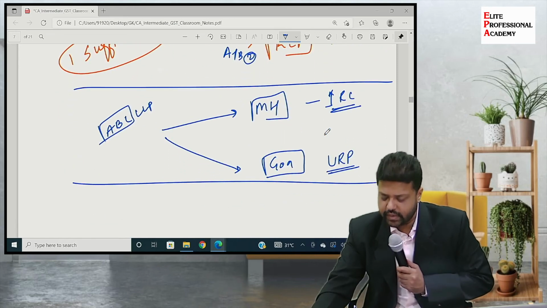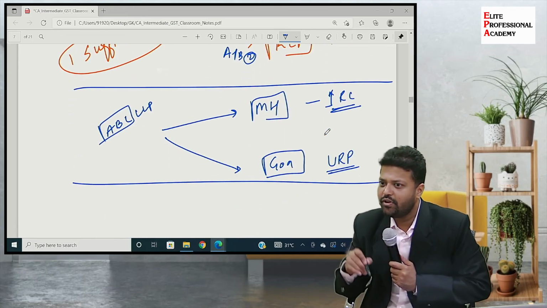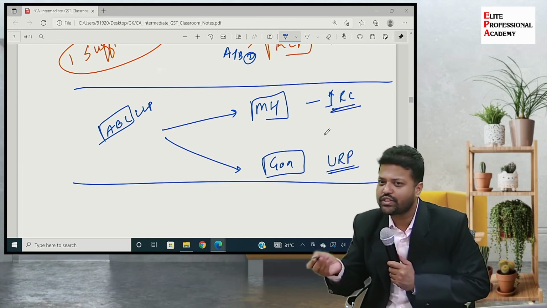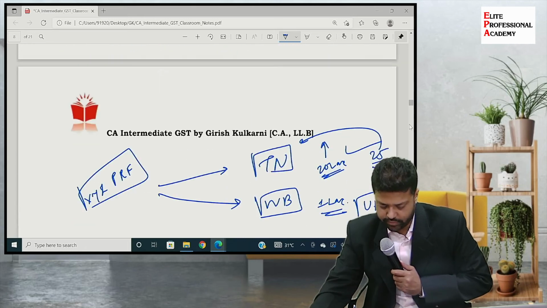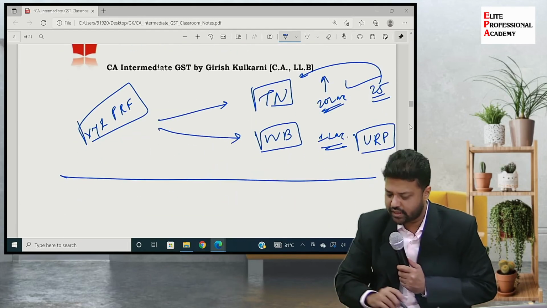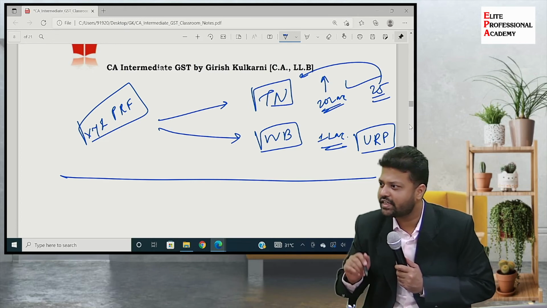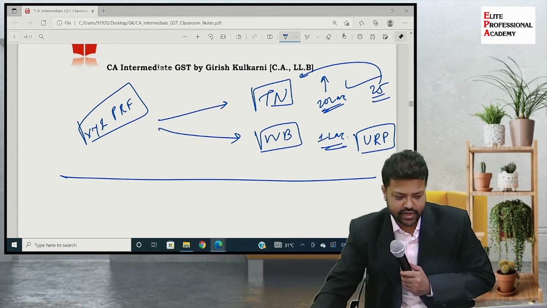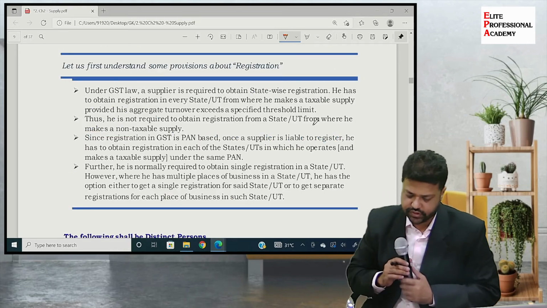Clear? Third example, Maharashtra and Goa. It will be still treated as supply because states are different. Clear? And fourth example, XYZ, Tamil Nadu and West Bengal still will be treated as supply because states are different. With this understanding, we will go to the distinct persons and see what is first given here.